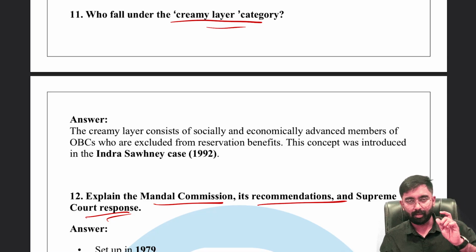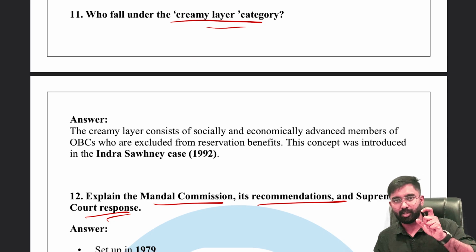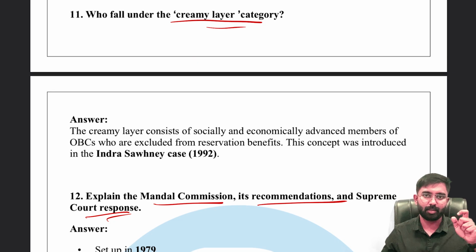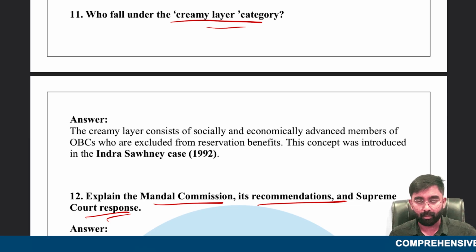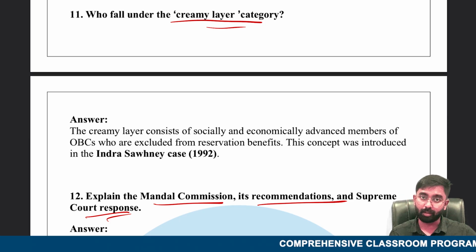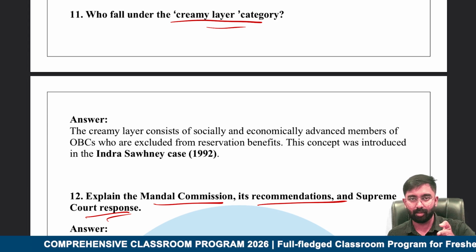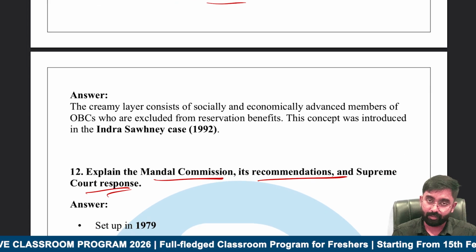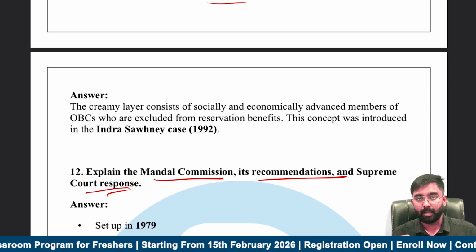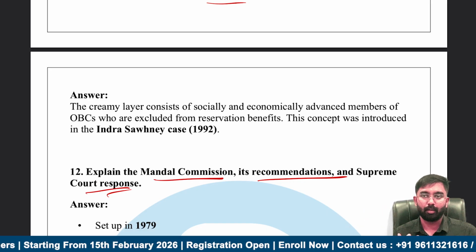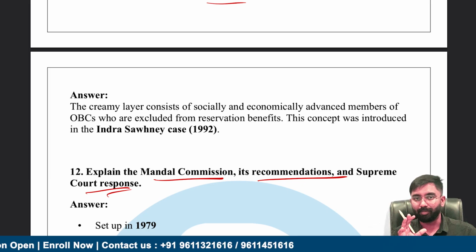So these are the conceptually tricky areas you have to keep in mind, because generally people know Article 16, the prohibition of discrimination on certain grounds during public employment. Article 15 talks about discrimination on certain grounds, race, religion, caste, sex, those things. Article 17 is about untouchability, but people do not know what's exactly inside that, especially the reasonable restrictions and the exceptions for that matter. Those are the areas you have to mostly focus on, right?